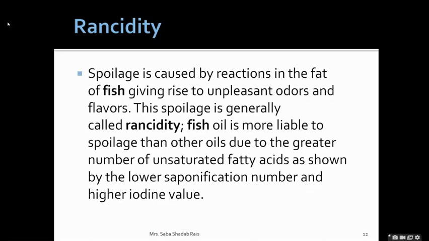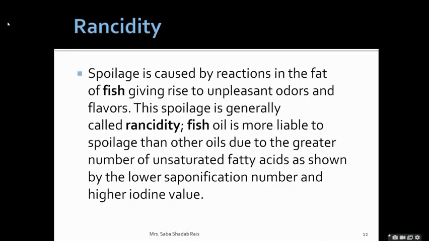Now when this discoloration starts occurring, definitely it is going to alter the taste. Not only will it alter the taste, it will cause a rancid smell. Then the color of the fat will also change from light yellow to rusty iron. Also a thin oil turns thick and sticky.